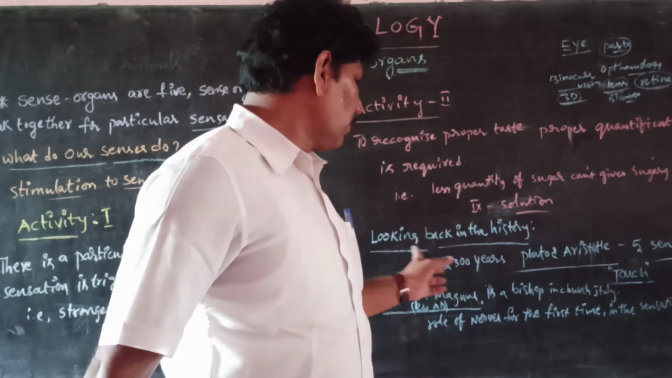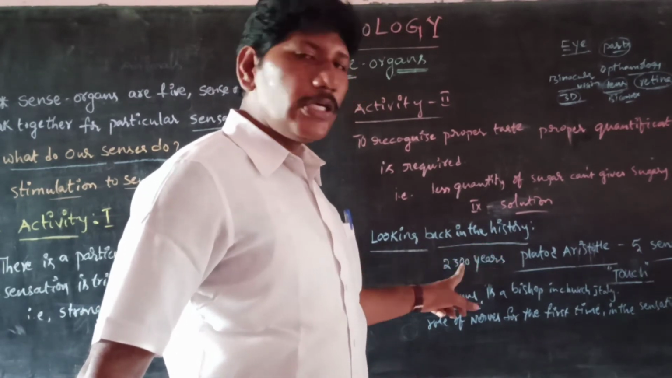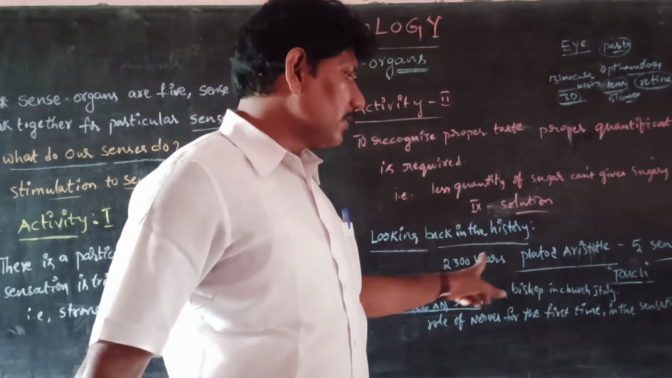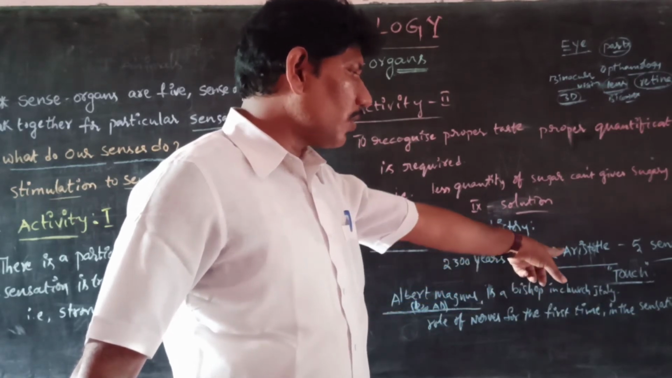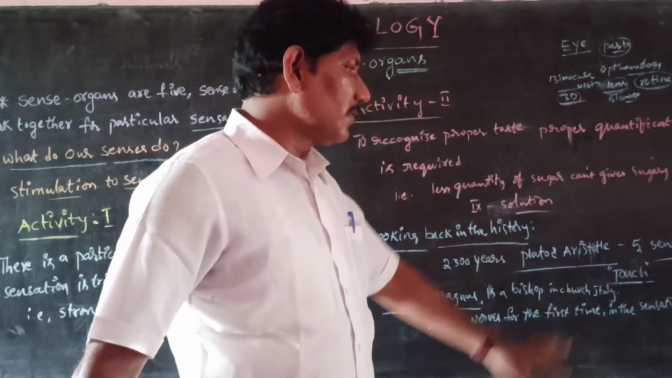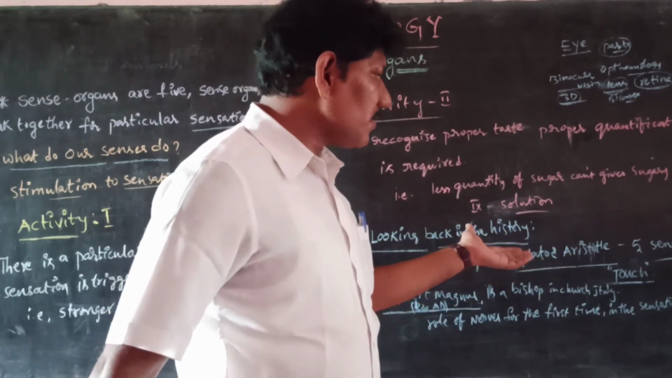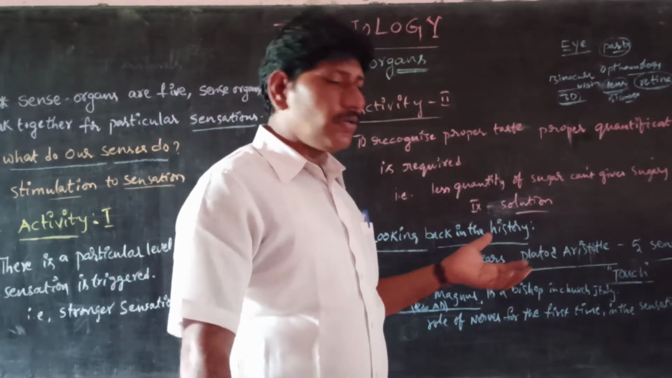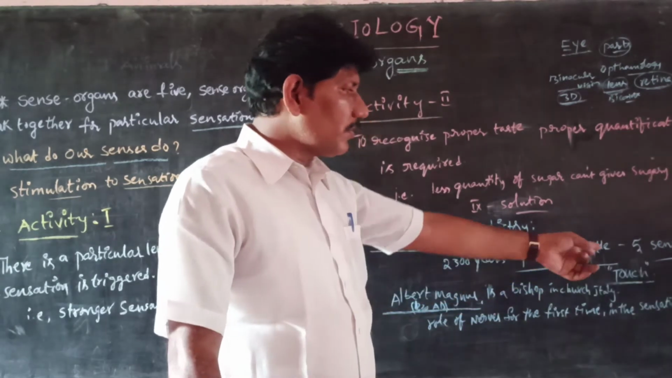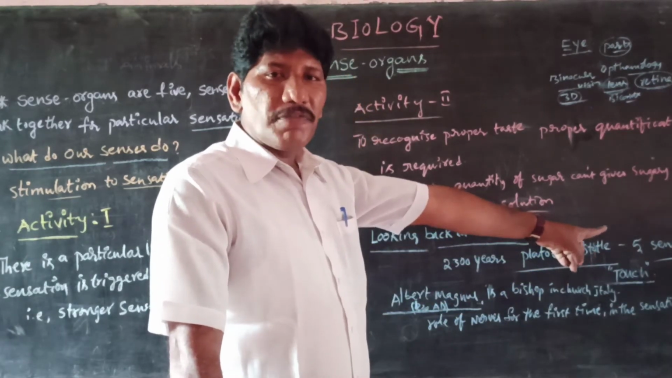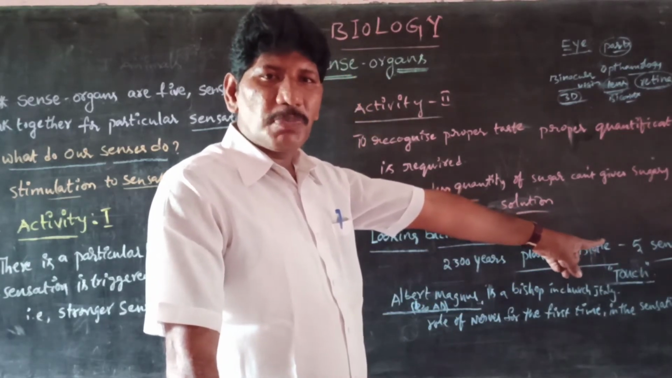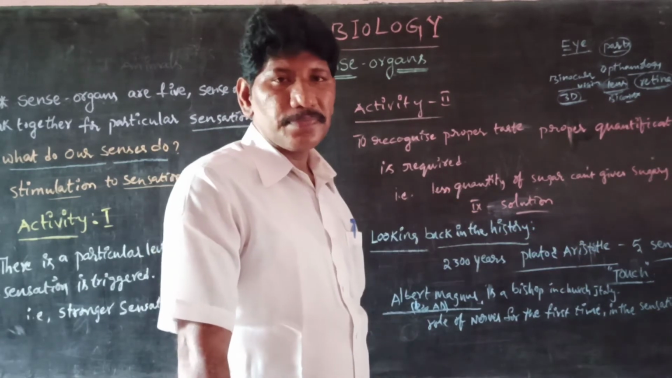Is that clear, children? Looking back into history, nearly 2300 years back, scientists like Plato and Aristotle were very famous persons in society and science. They were the first to say that the senses are 5. Apart from these 5 senses, they gave much priority to touch.